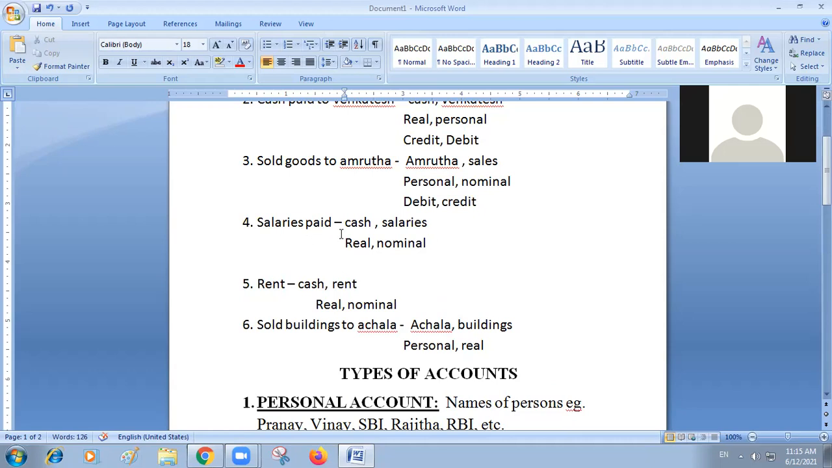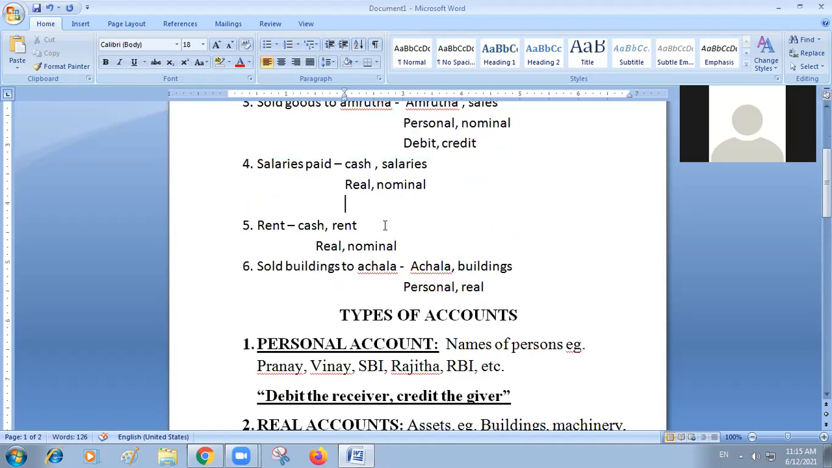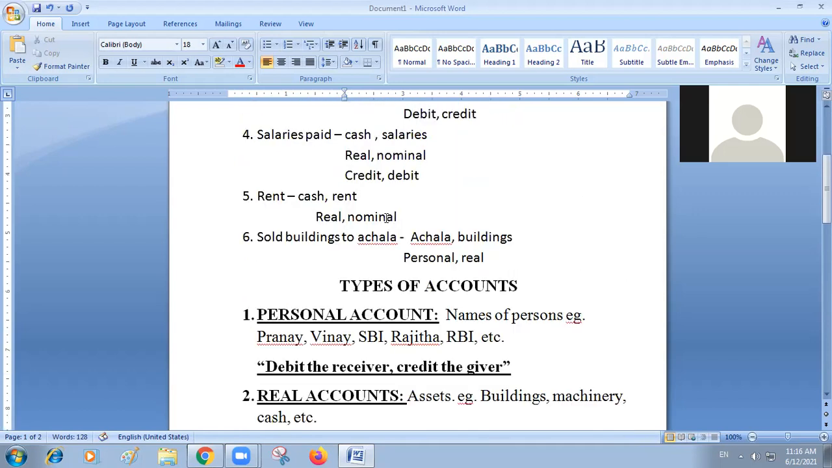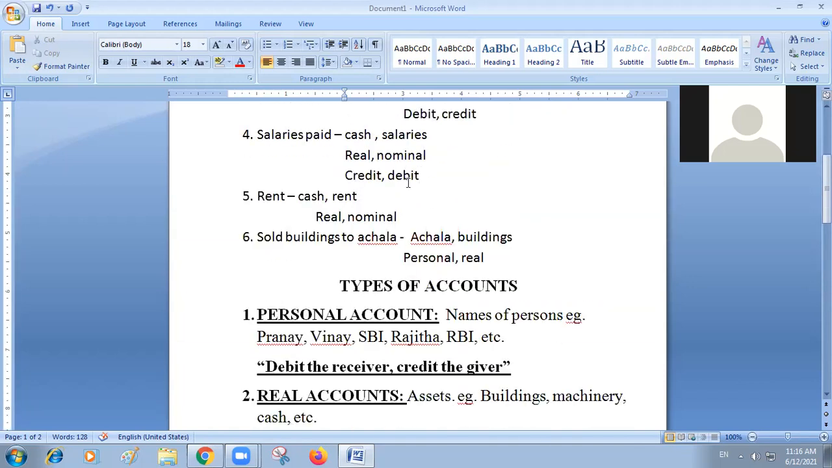Okay, sir. Next, salary is paid. Real account, nominal account, you have identified. When you are paying salaries, will cash come to you or go out? Go out. So under the real account, what is the principle? Credit what goes out. So the cash account you will credit. Automatically, salaries is going to be debited. You can cross check. When you are paying salaries, it is an expenditure for you. Debit all expenses. So that is why it is going to be debited. Did you understand?